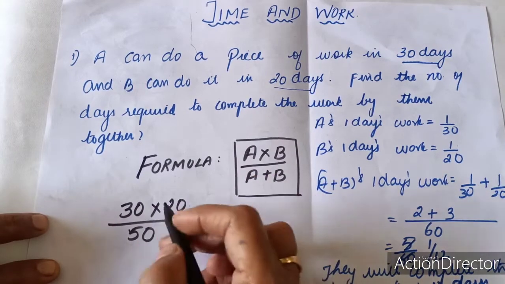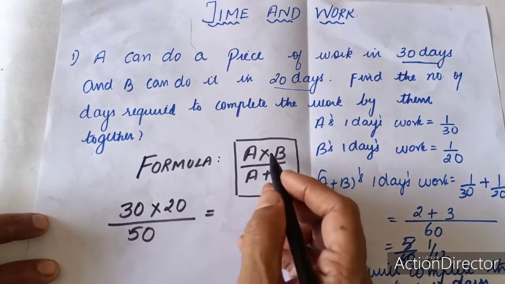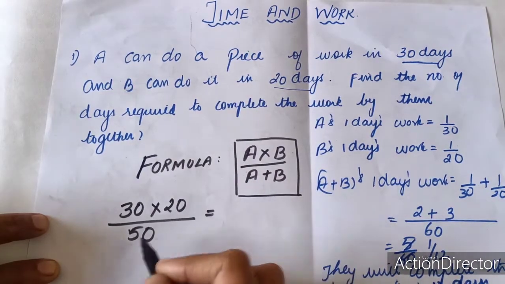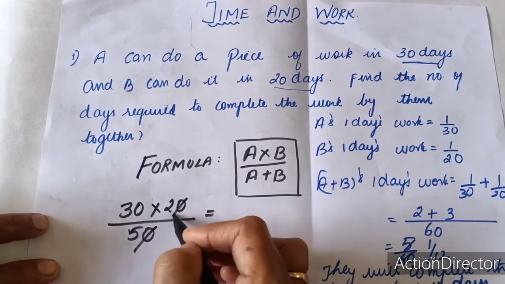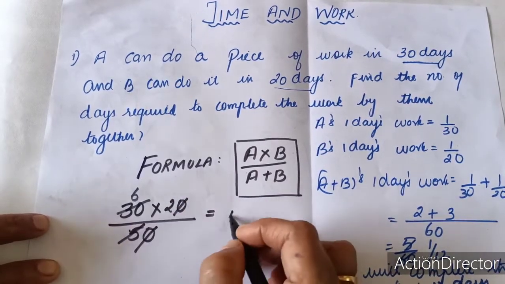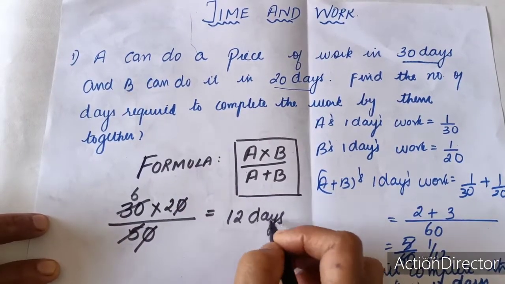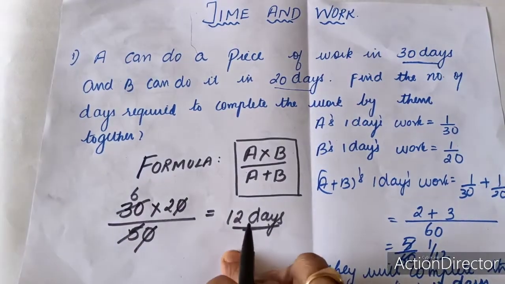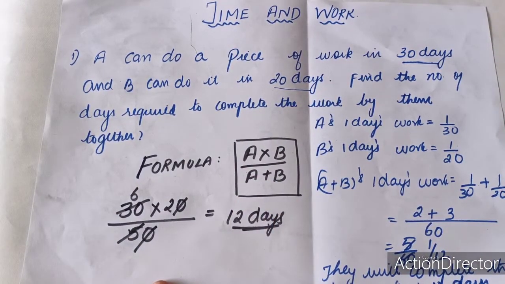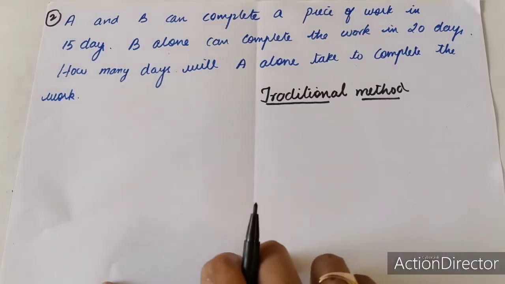So 30 into 20 upon 30 plus 20 is 50. Now you can cancel 1 zero. 5 6s are 30. So 6 2s are 12 days. So this can be done by this formula very easily in mind if the same question is given in the competitive exam. Moving on to the second sum.